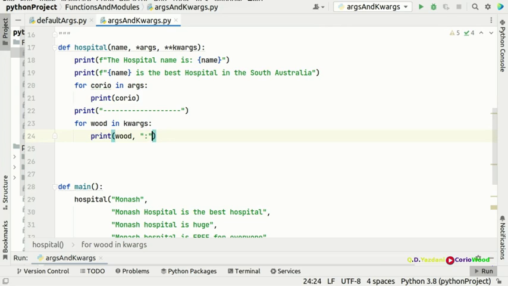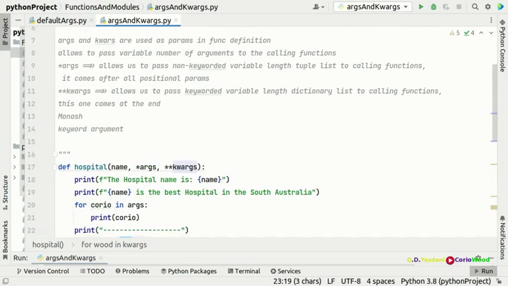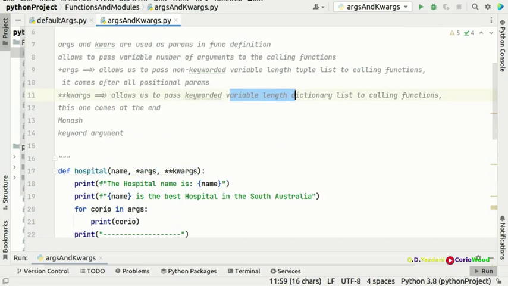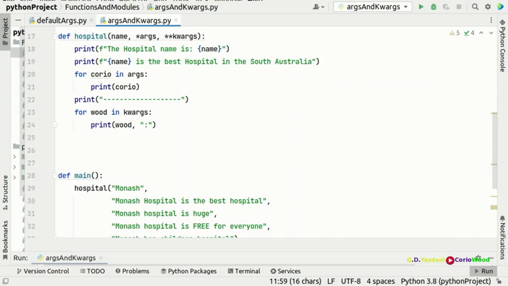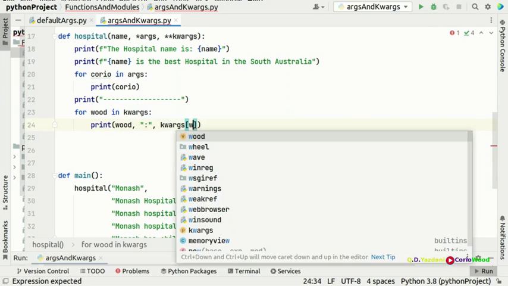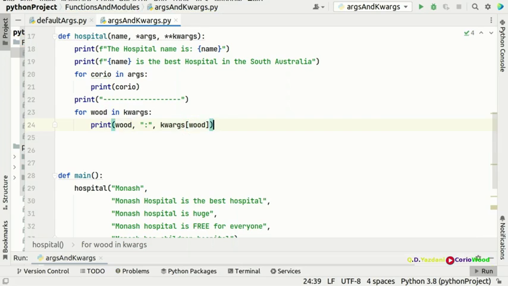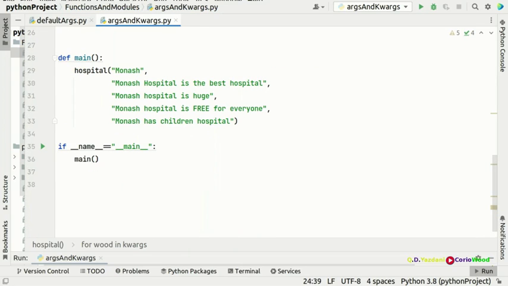But it's kwargs, as I said to you, it accepts a keyword, it's a variable length dictionary, so it's like a dictionary, like a keyword key value. So you're going to put a key, and then you need to put a value. And now you need to put the keyword arguments, and inside you need to put the word, the value. Okay, so we're going to put another argument here. But now this time you need to put, for example, like a dictionary.